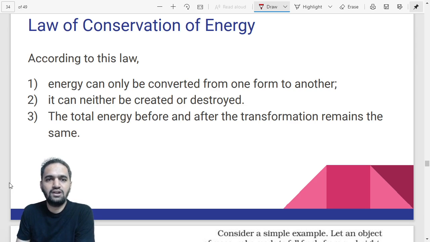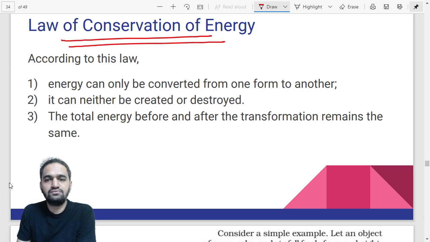Now there is another law which we want to study, and that is the law of conservation of energy. This is a very important, very universal law. It says that energy can be converted from one form to another. It can neither be created nor destroyed. We cannot create energy, we cannot destroy energy, we can only convert it.